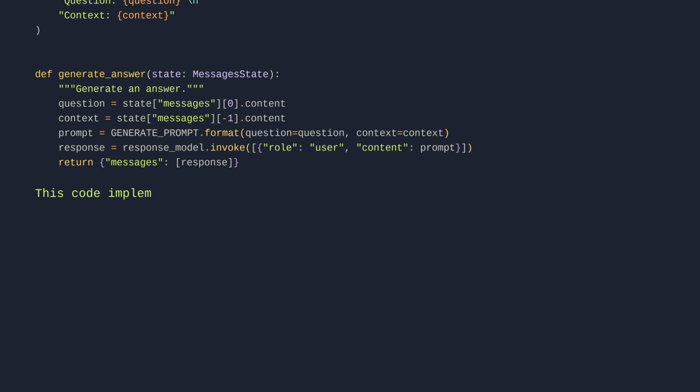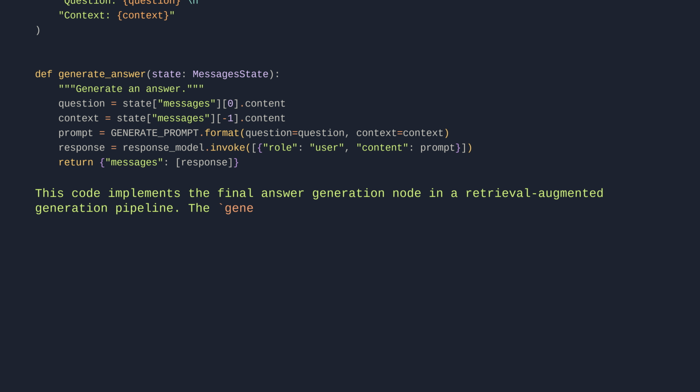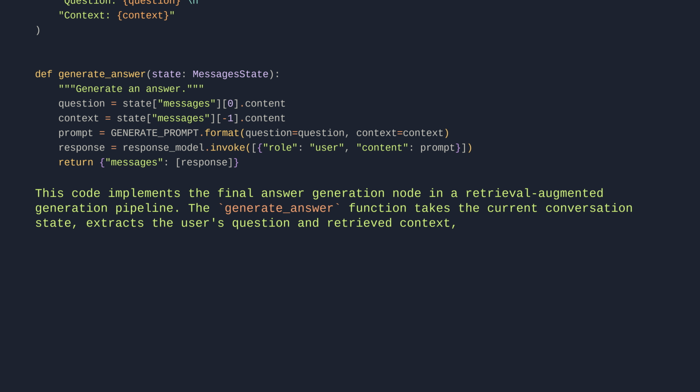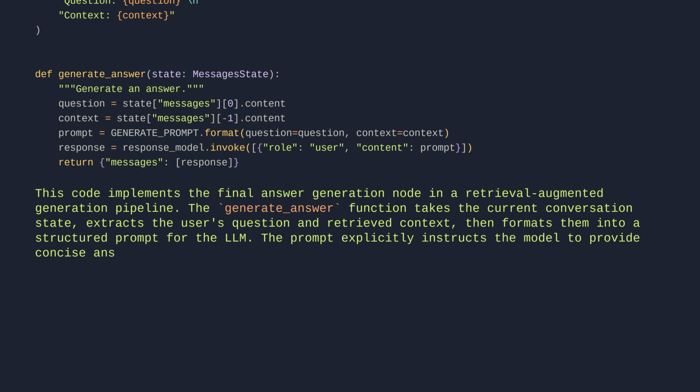This code implements the final answer generation node in a retrieval-augmented generation pipeline. The generate answer function takes the current conversation state, extracts the user's question and retrieved context, then formats them into a structured prompt for the LLM. The prompt explicitly instructs the model to provide concise answers using only the given context, with a strict 3-sentence limit.